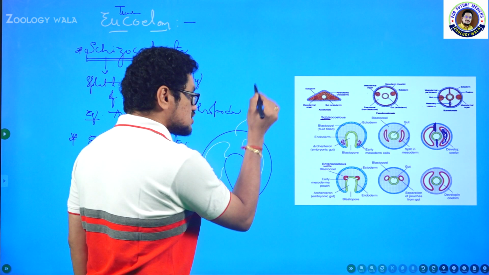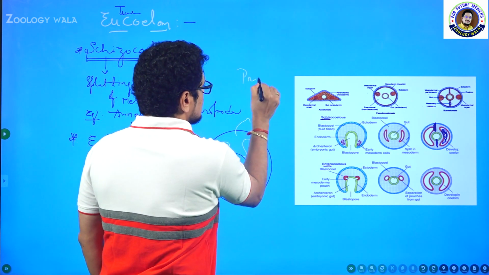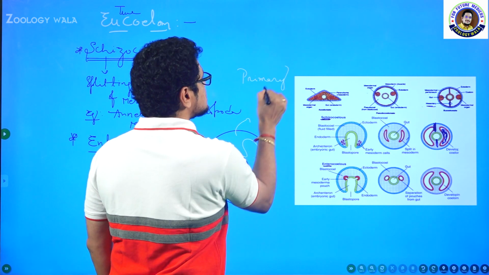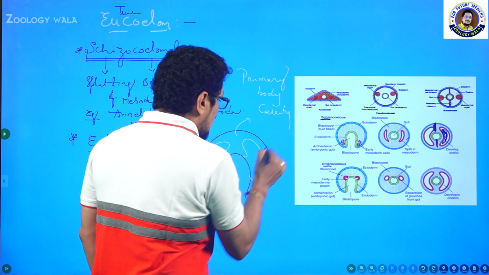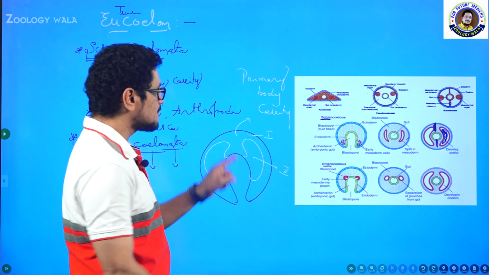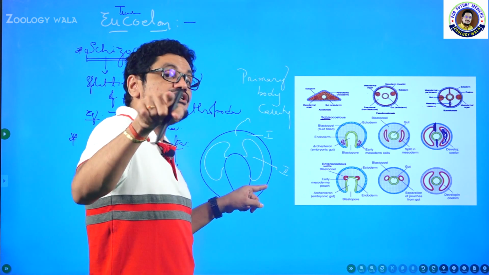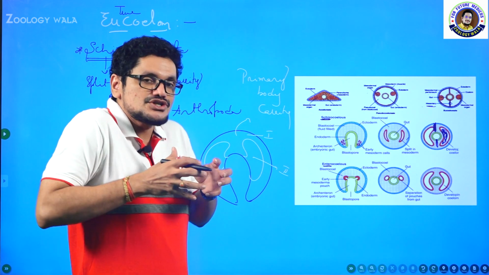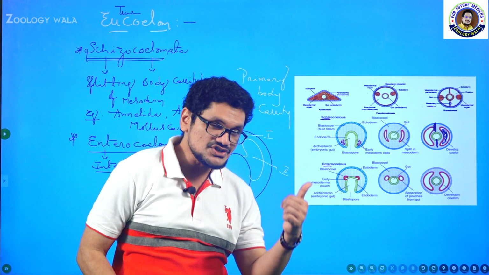This is the first space present in the body cavity. This is the primary body cavity. The first space which is already present in the body is the primary body cavity or blastocoel. And this is the space which is developed secondarily. This is the new space which is going to develop in the body. Now the space gradually increases. As the second space increases, the first space decreases.